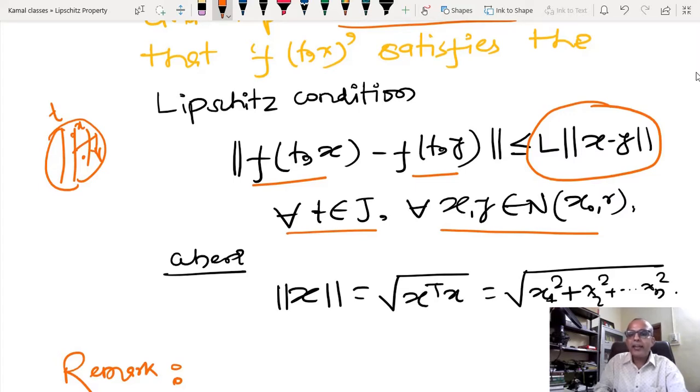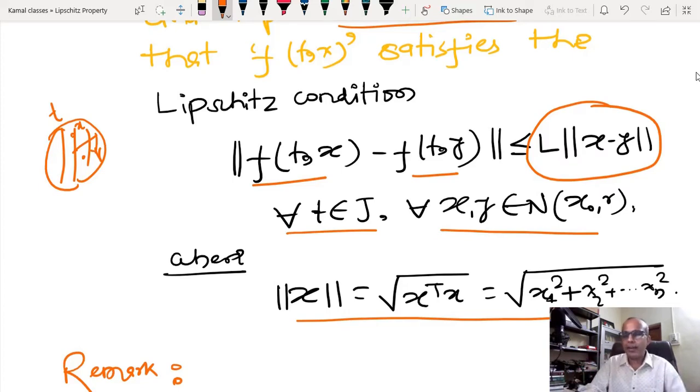Okay, and here you can take any norm, but most of the time whenever we are calculating the Lipschitz constant, we are taking the two norm. But in finite dimensional space it is possible to show that all norms are equivalent, and the idea is the same as distance. You can measure distance in meters, centimeters or decimeters, and it is possible to convert one to another.